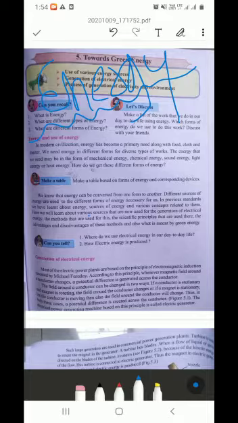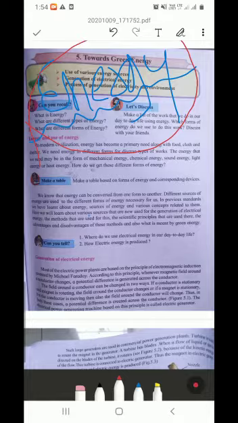Many forms of energy we need, isn't it? So energy is the most important factor of our life. So how can we get this energy, how can we consume this energy?